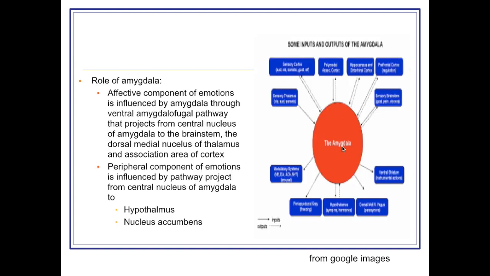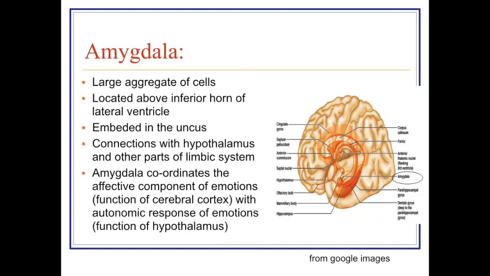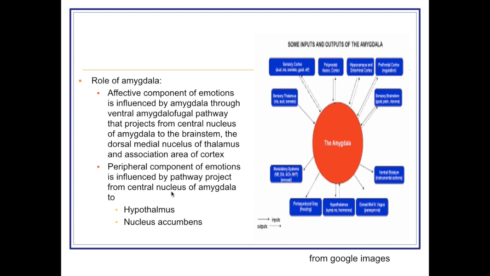How does it do this function? Coordination between affective and autonomic components of emotion. So the affective component of emotion is influenced by the connection of the amygdala through the ventral amygdalofugal pathway, that is the central nucleus of the amygdala.